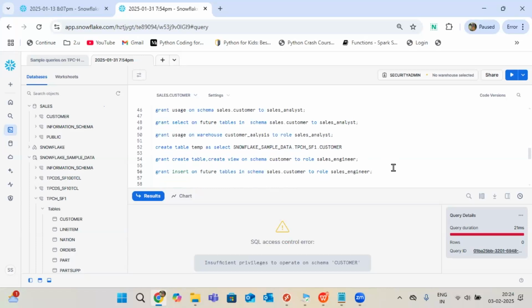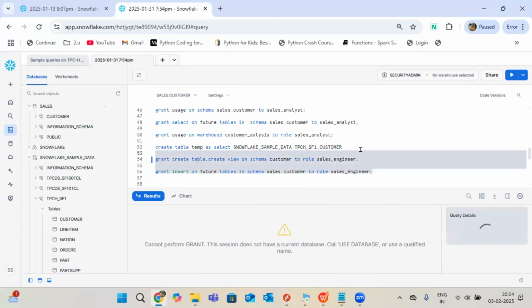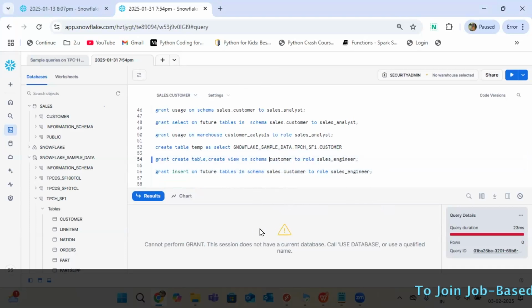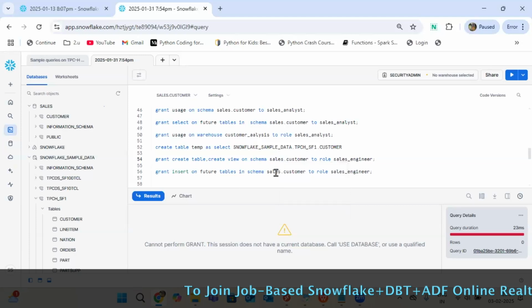Observe clearly where I'm giving access: to the sales engineer. What I can expect from this execution output is the same privileges. What is the problem here? We didn't select the database. We need to select the database and the schema, or else it doesn't know what to do.